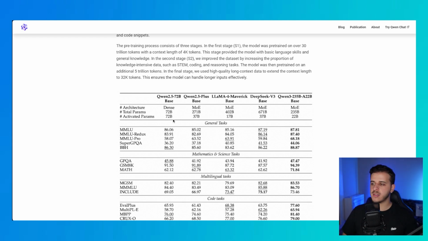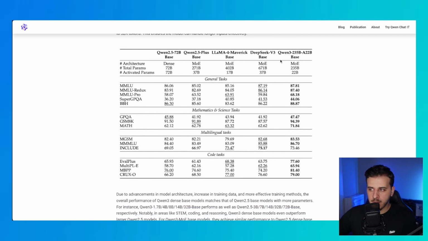You just allocate these model architectures small, you use mixture of experts with little activated parameters and loads of total parameters, and you get state-of-the-art performance. Guys, their mixture of experts, which has a lot fewer active parameters but also a lot fewer total parameters compared to other mixture of experts, is outperforming all of them, even including Llama 4 Maverick Base, which was the latest open source model from Llama and Meta.